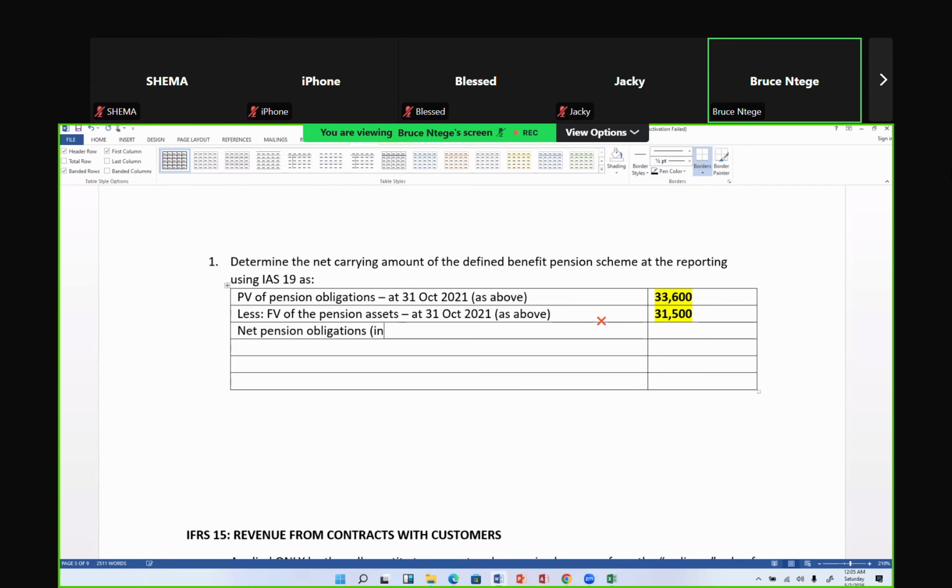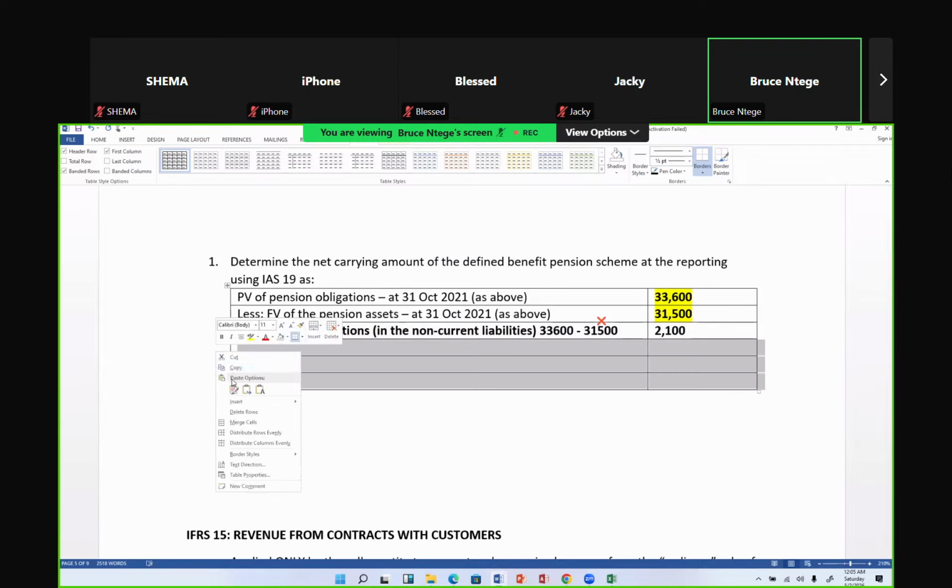Why? Because this is in the non-current liabilities. So this is what IAS 19 says: present this in the non-current liabilities. So 33,600 minus 31,500. On my calculator, I have 2,100. So 2,100 is the net pension obligation, and that's the figure that will be in the balance sheet under the non-current liabilities. So at that point, I've used IAS 19.